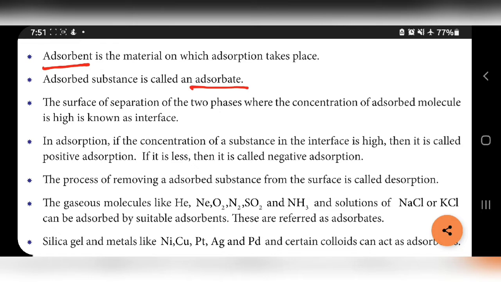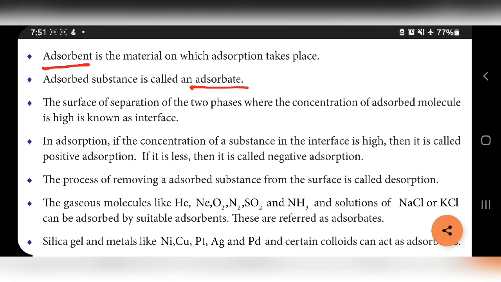Which one absorbs? Here the bread only absorbs the tea. So the bread is called as what? Adsorbent. The adsorbed substance is called as adsorbate. Here the tea is adsorbed, so that is called as adsorbate.